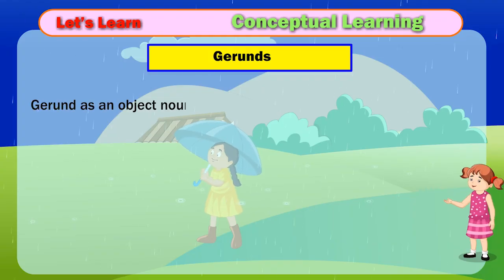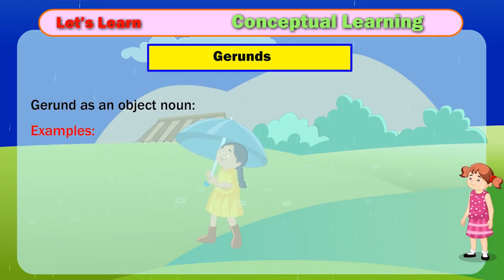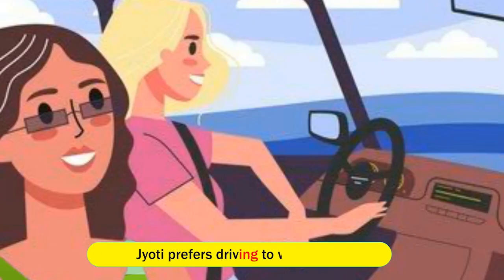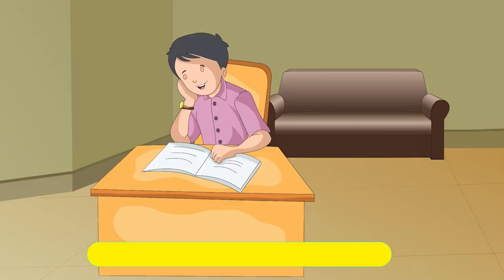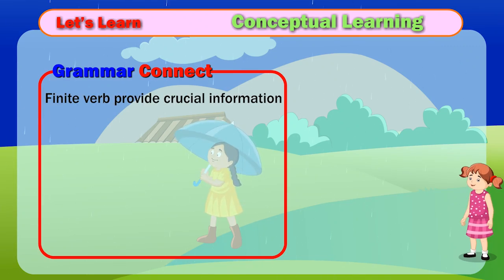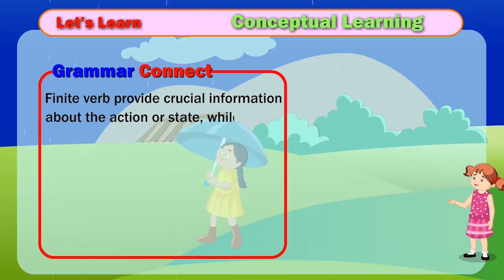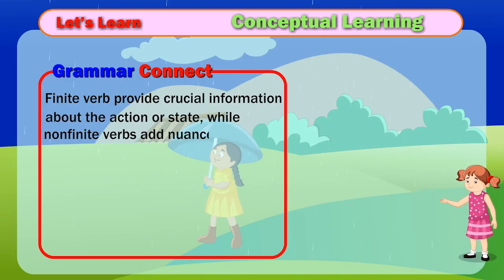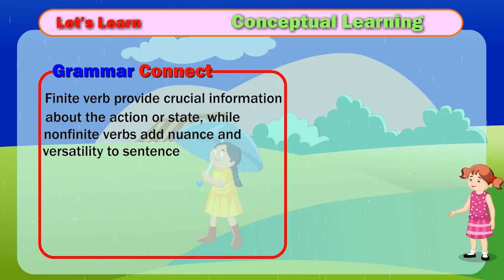Gerund as an object noun. Examples: A. Jyoti prefers driving to work. B. I like reading detective novels. Grammar Connect. Finite verbs provide crucial information about the action or state, while non-finite verbs add nuance and versatility to sentence structures.